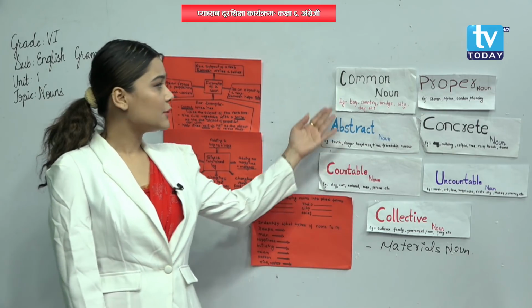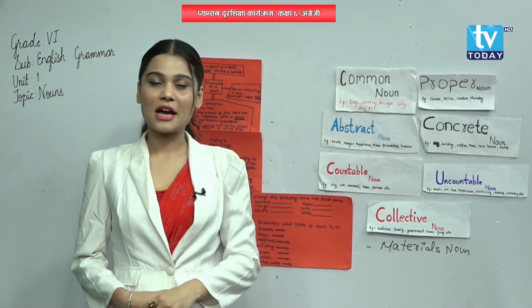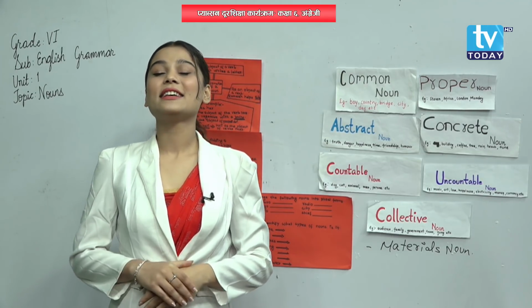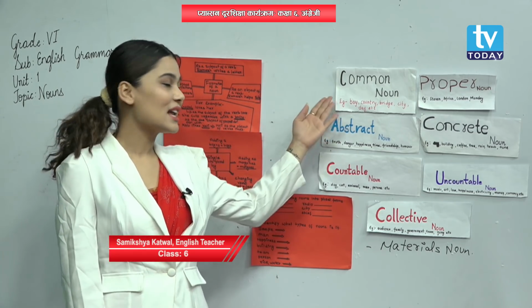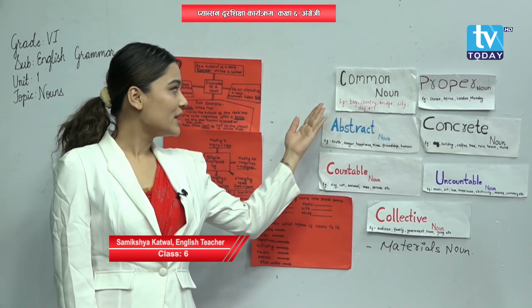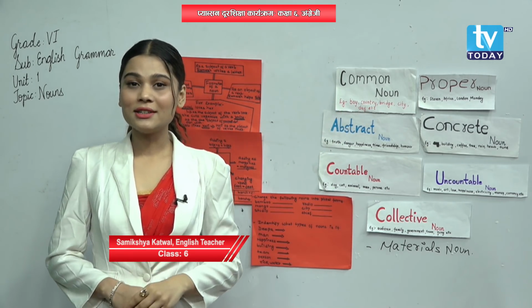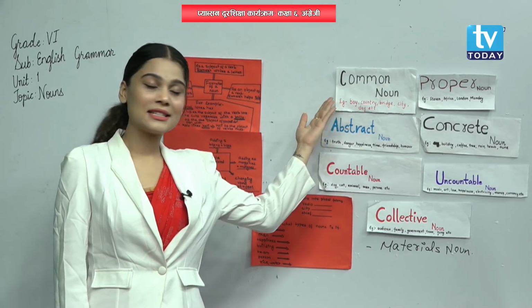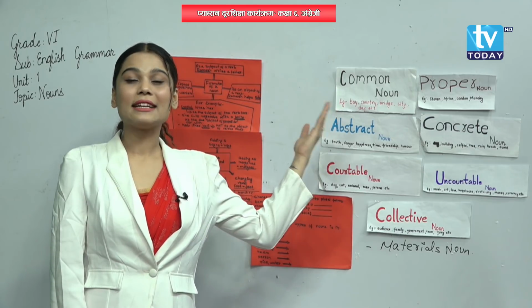So what differences do you find between common noun and proper noun? Now let's discuss the differences. A common noun refers to general things, places and people, and it can start with a small letter or a capital letter.